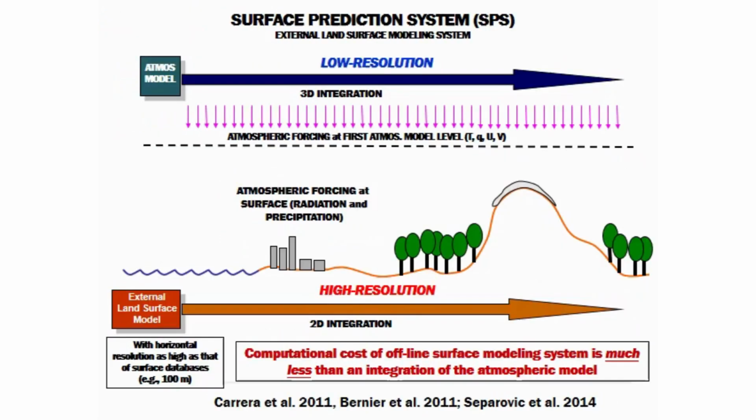So if we go ahead and look at the details of the surface prediction system, really at the heart of CaLDAS, it's an offline or external system. So we run the 2D land surface model typically at higher resolutions than the atmospheric forcing, which comes from a lower resolution 3D atmospheric model. And really the reason we do this is because it gives us the ability to run the land surface at a higher resolution at a much reduced cost when compared to running the 3D atmospheric model.